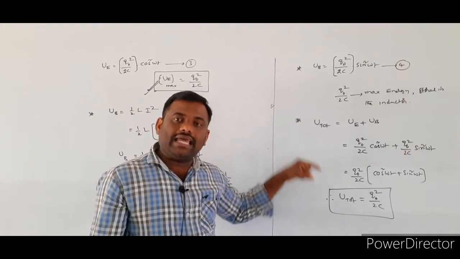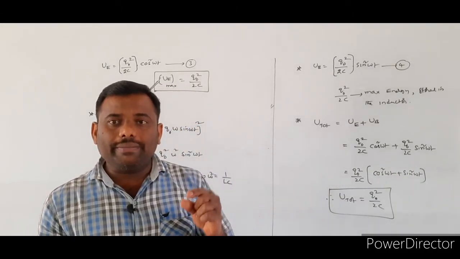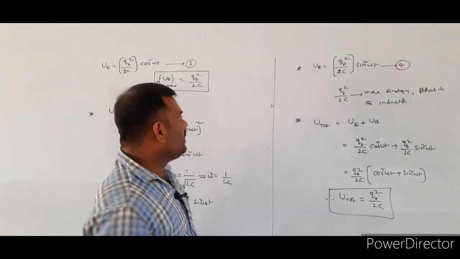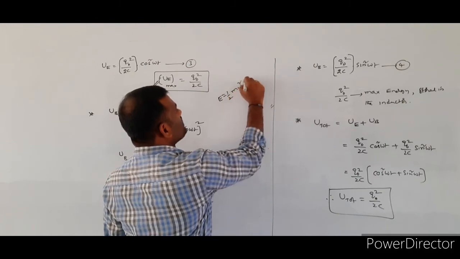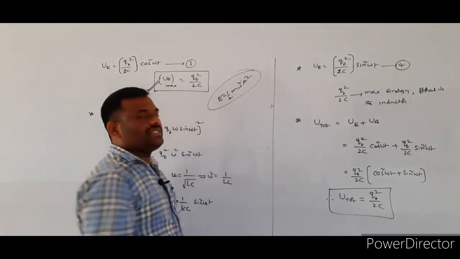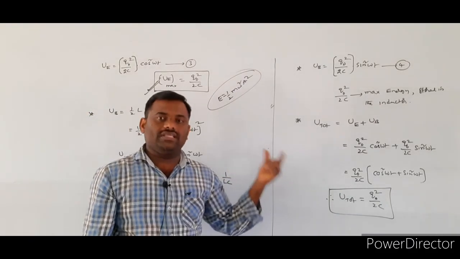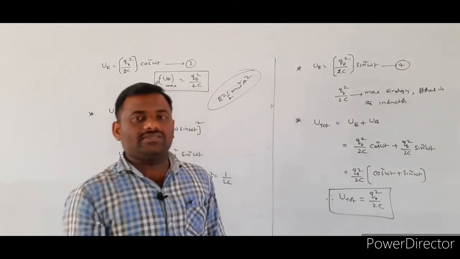The same thing we proved in the case of mechanical oscillations. In mechanical oscillations, the total energy at any instant is constant. What is the total energy formula? Half m omega square a square, which is always a constant at any point. The same thing we proved here for LC oscillations.